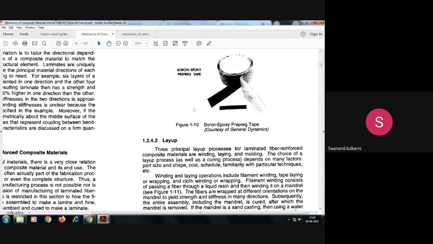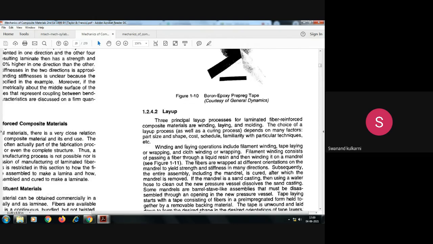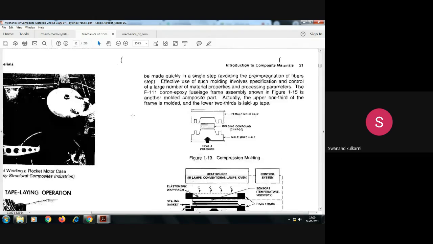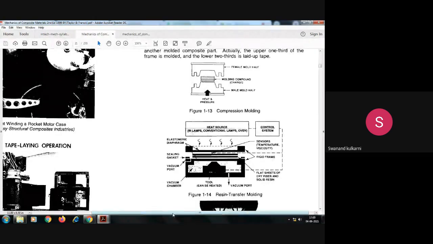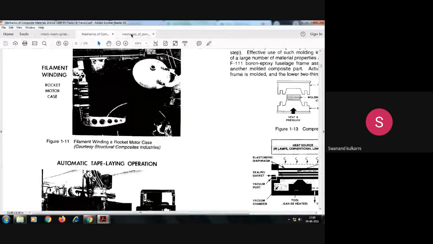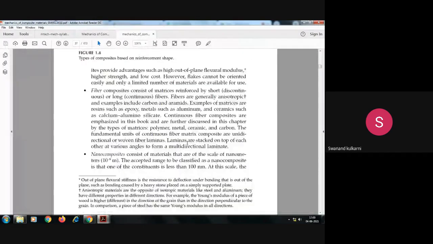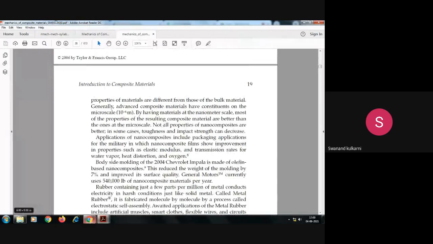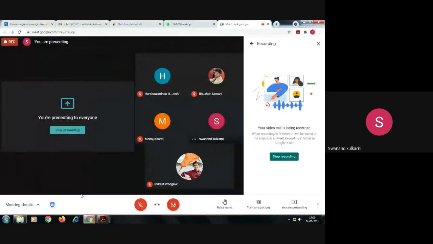Is it okay? So with this, a few more applications for next time, we will try to study with this composite material. Anybody any doubt with this? Anybody any doubt? No, sir.